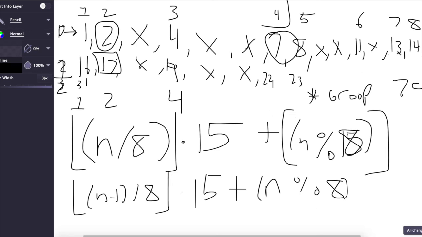So now if we try to do 8, it would be 7 over 8, 0 times 15, which is just 0 still, and then we would get the 8th number over here, so that would be 14.